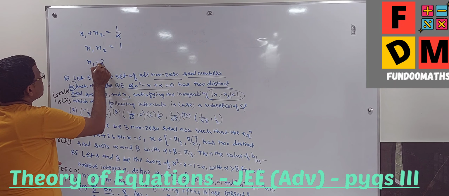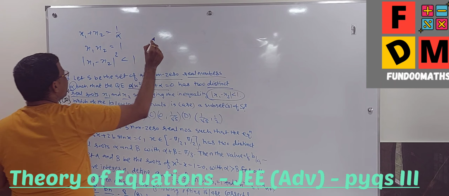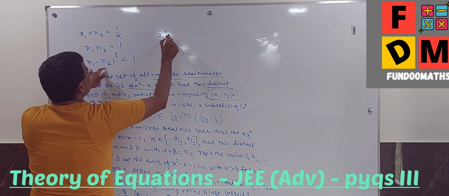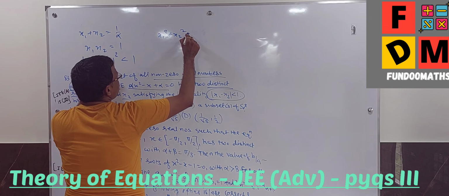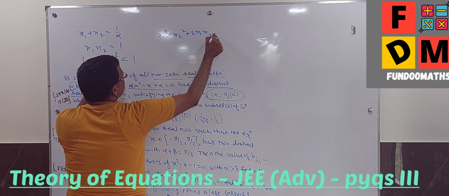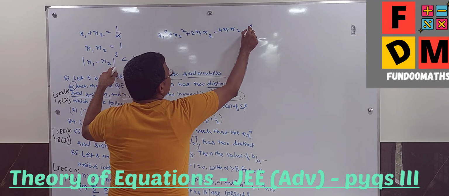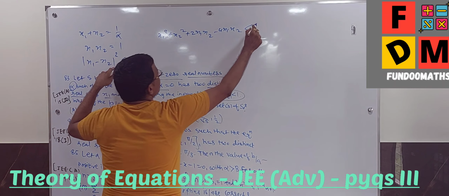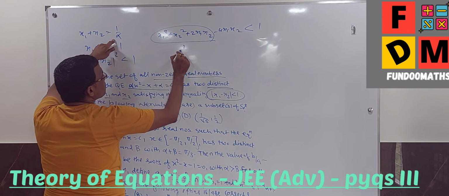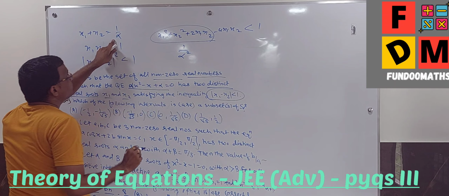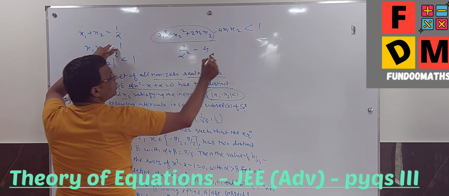So mod of x1 minus x2 squared is less than 1. Squaring this will give me x1 square plus x2 square minus 2 x1 x2, so that is x1 plus x2 whole square minus 4 x1 x2. The mod has gone since we already squared. 1 square is 1. x1 plus x2 whole square is 1 upon alpha square, minus 4 times x1 x2, which is 1, is less than 1.